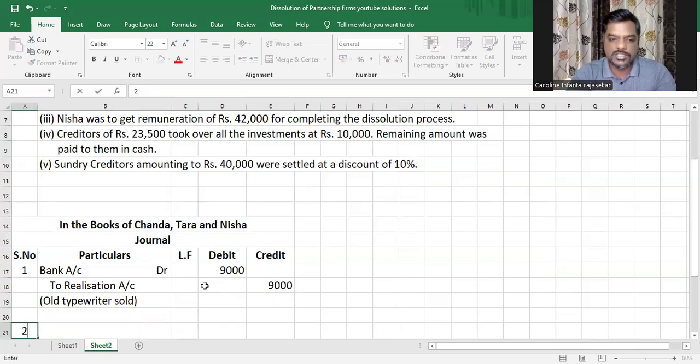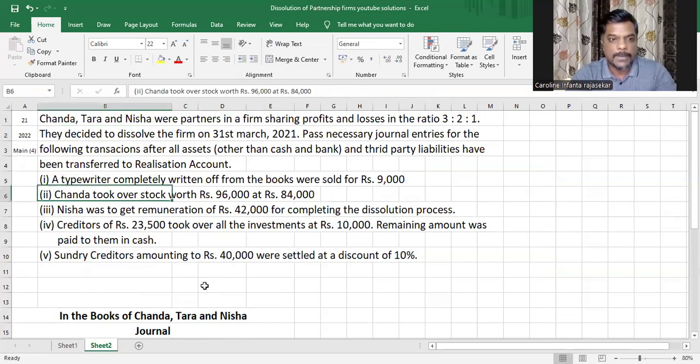The second transaction is: Chanda took over stock worth 96,000 at 84,000. Whenever we realize an asset, it's an income for the firm, and income will be credited to realization account. So realization account will be credited because stock has gone out. We have realized stock. But did we receive money for that? No. The partner took over the stock. When the partner takes over the stock, they don't pay money.